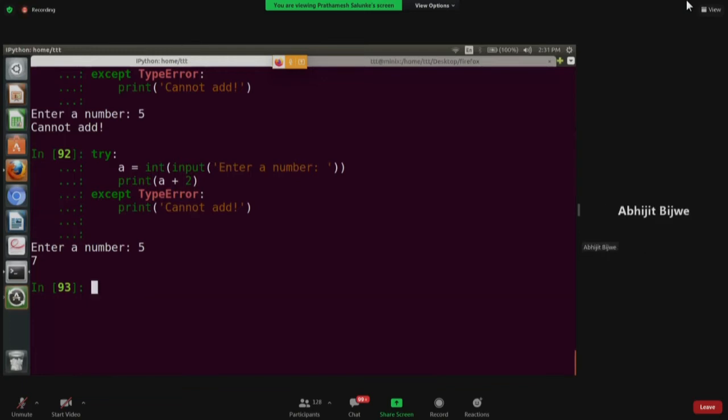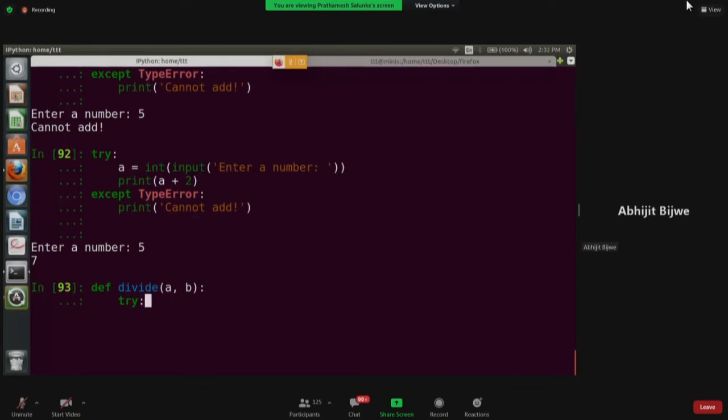Sir, can you show me that definition you have given? Divide by 0, the function. It should be in one line. I am also facing the same problem, indentation error. So this a comma b, this function. Try should be in one line? No, try is a separate block. Def is a definition, so try should be indented.